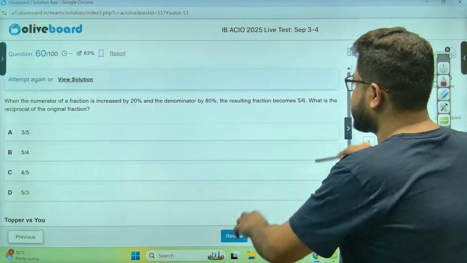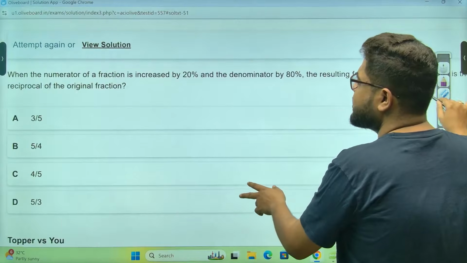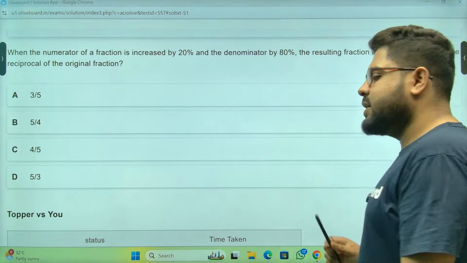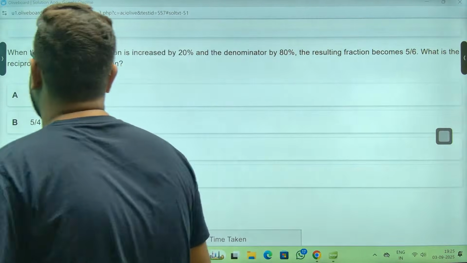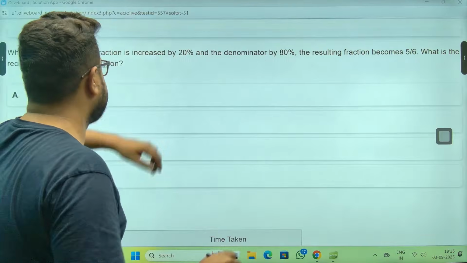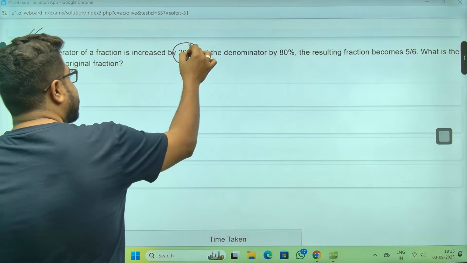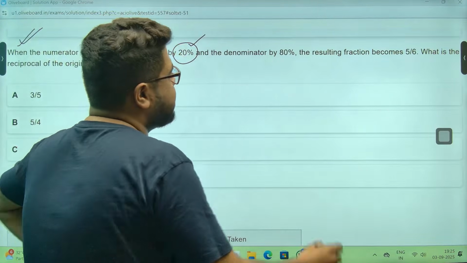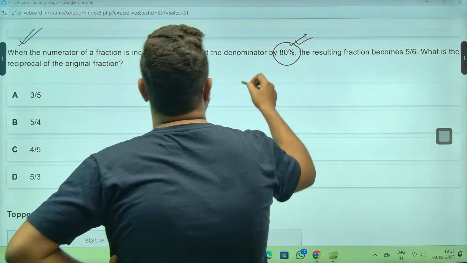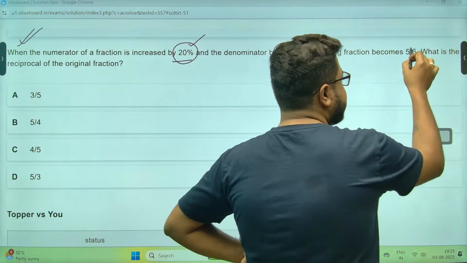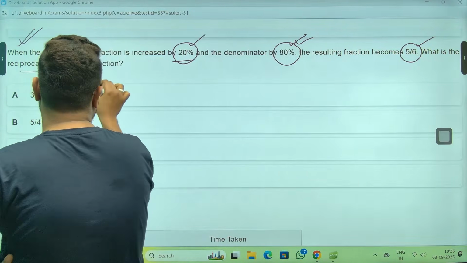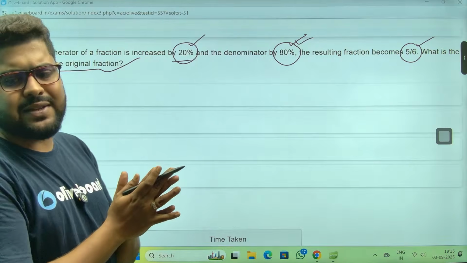पता नहीं. This question, I don't know why. The calculation, कुछ गड़बड़ हमने कर दिया. In the first method, that is actually the way to go. That is the better method. Much better method. Come to this. Numerator of a fraction is increased by 20%. And denominator is increased by 80%. Resulting fraction becomes 5/6. What is the reciprocal of the original fraction? That's the basic question. Well, this is the last question.